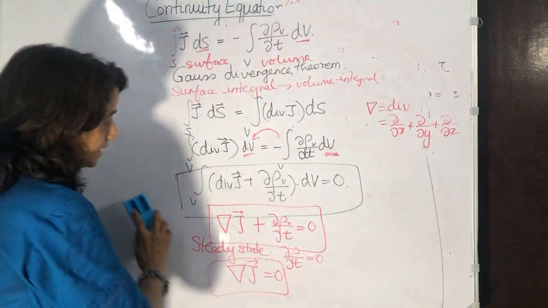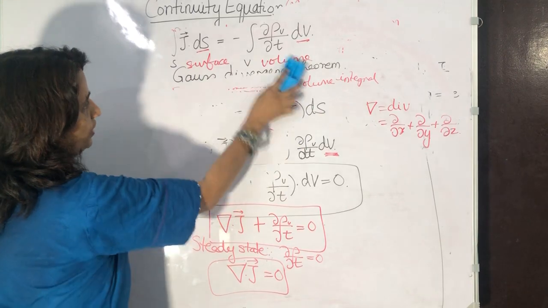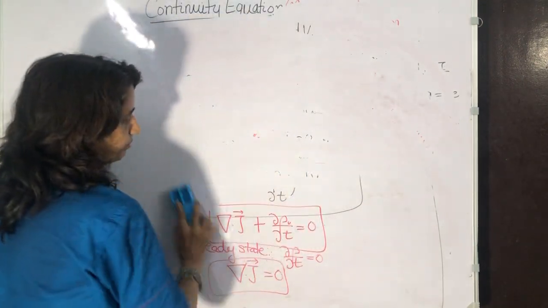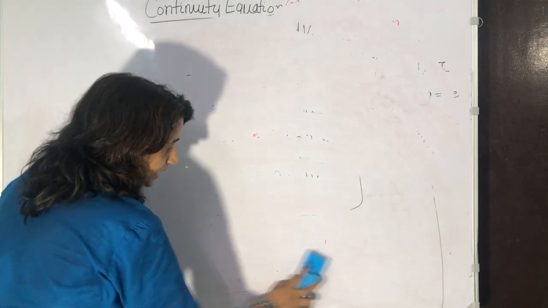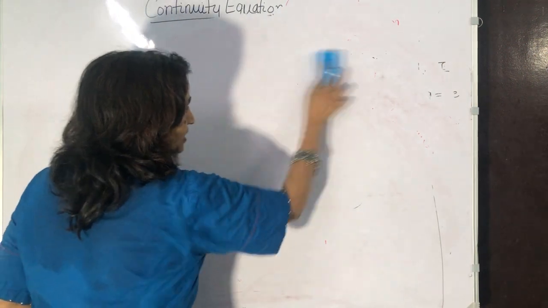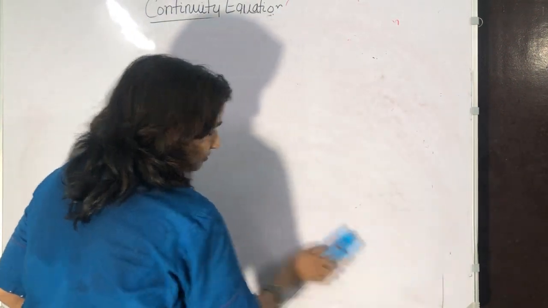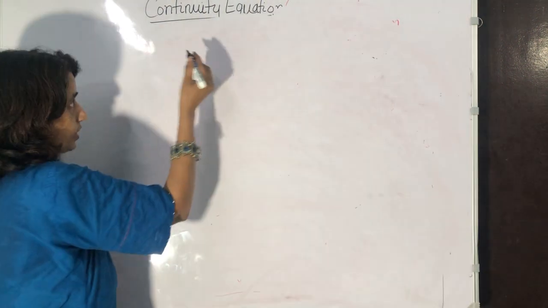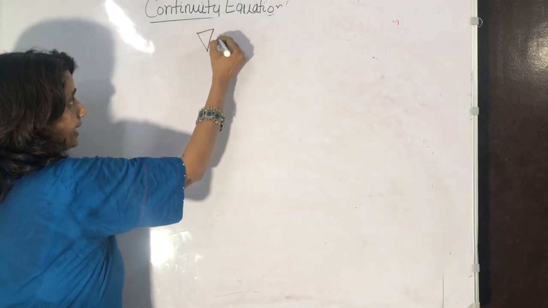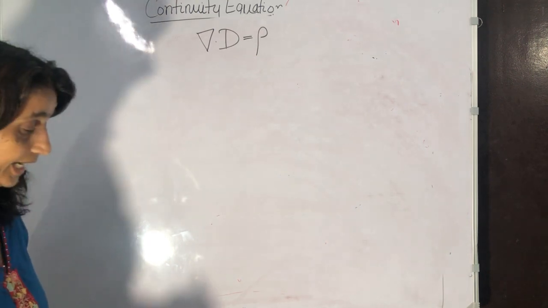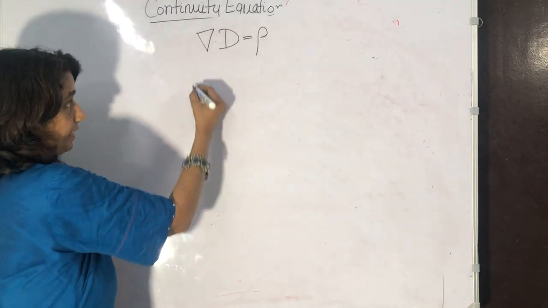One more interesting observation of the equation of continuity is from Gauss divergence theorem. We know that divergence D is equal to charge density rho, or even Maxwell's first equation. So del dot D is rho, where D is the electric displacement vector.